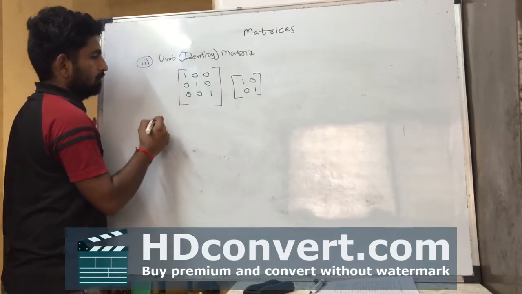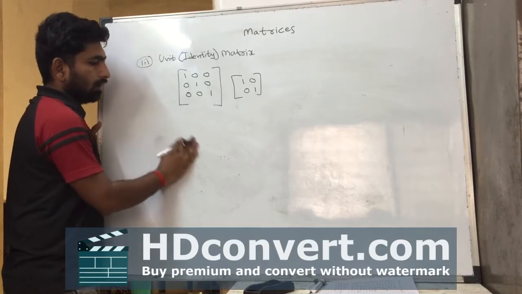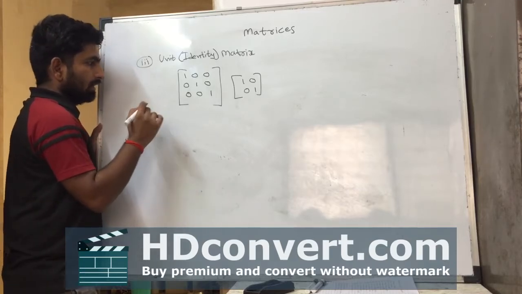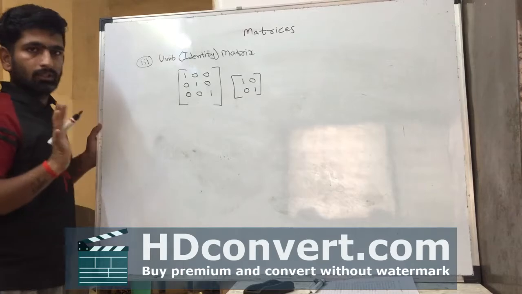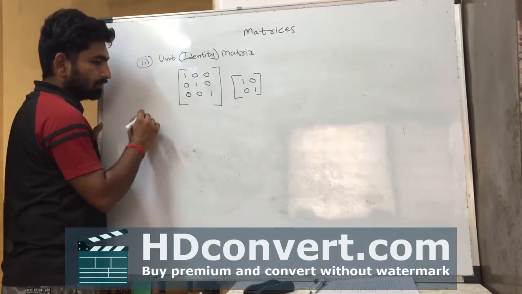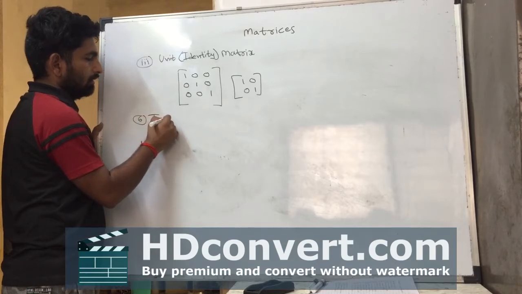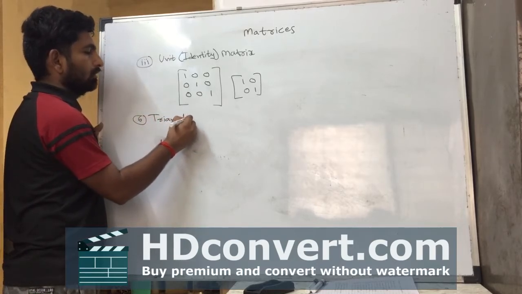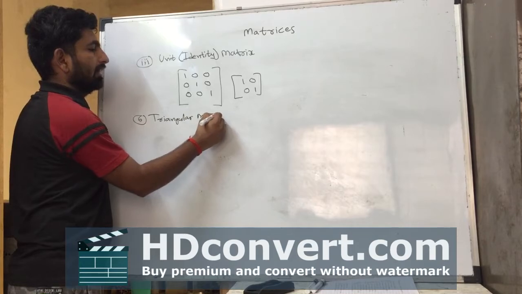Next type, upper triangular or lower triangular. This is the fifth type. Sixth type, we have 3 types of subtypes. That is triangular matrix.